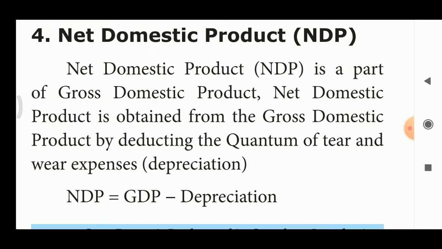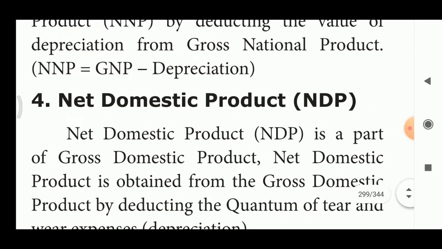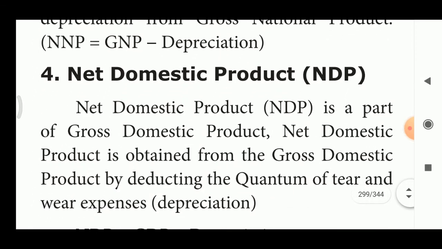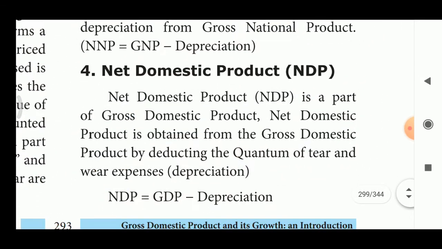What is the equation for NNP? NNP is equal to GNP minus depreciation. What is the equation for NDP? NDP is equal to GDP minus depreciation. Boys, first learn all these equations. You have to memorize these equations.